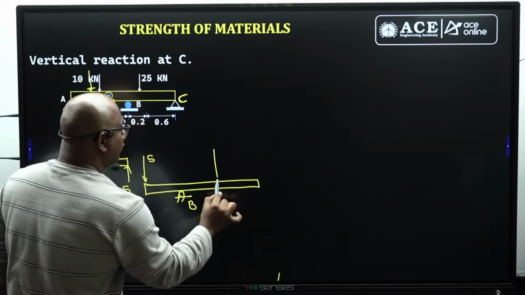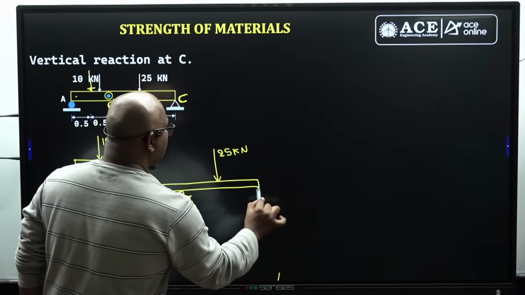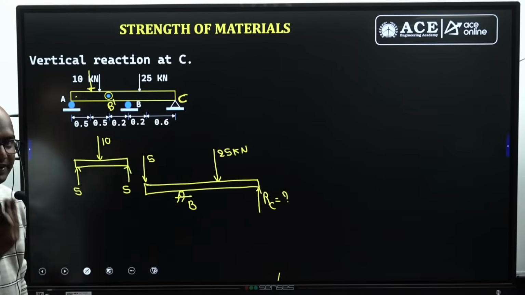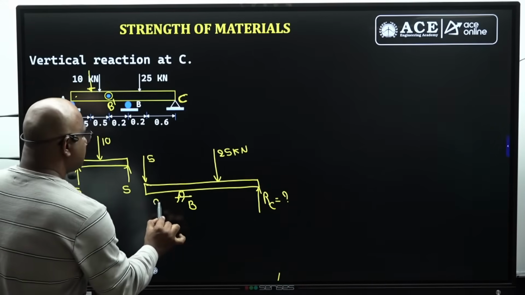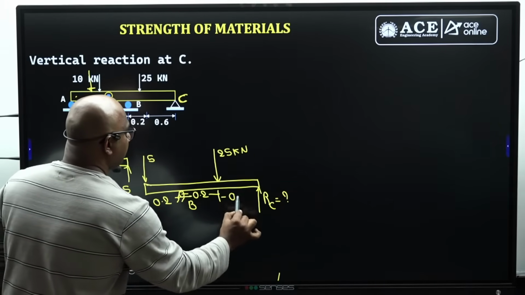And here, 25 kilonewtons is acting. This is the RC. It is asking RC equal to how much? It becomes typical, finding the support reactions itself. This is the 0.2. This is the 0.2. This is the 0.6, guys.